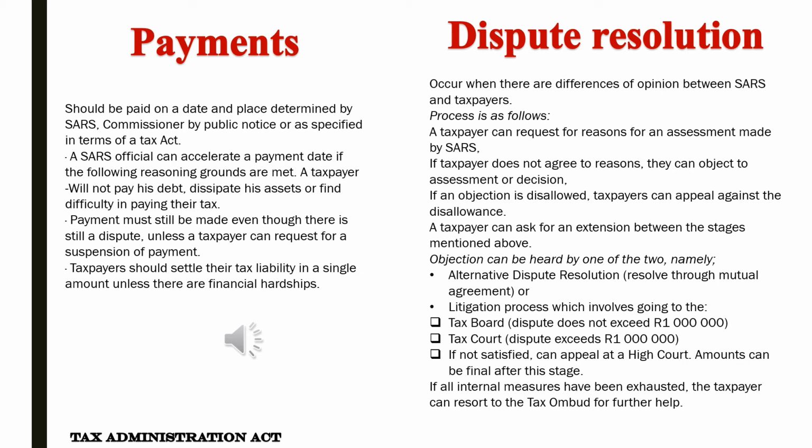An objection can be heard by one of the two, namely alternative dispute resolution. This is when the matter is resolved through mutual agreement, or litigation process, which involves going to the tax board. This is when the matter does not exceed 1 million. Tax court, this is when the matter exceeds 1 million. If a taxpayer is not satisfied, they can appeal at the High Court. Amounts can be final after this stage. If all internal measures have been exhausted, the taxpayer can resort to the tax ombudsman for further help.